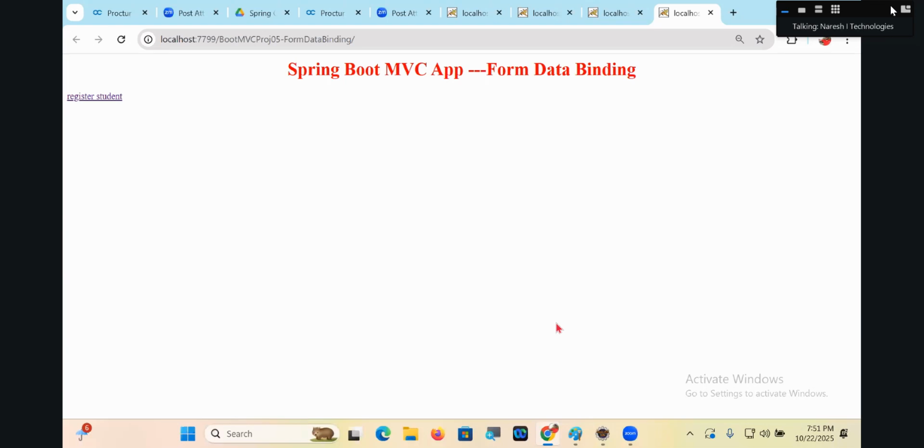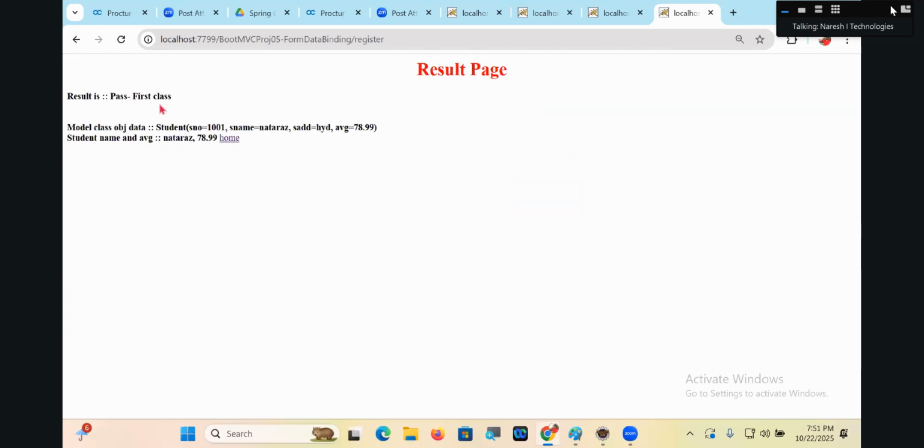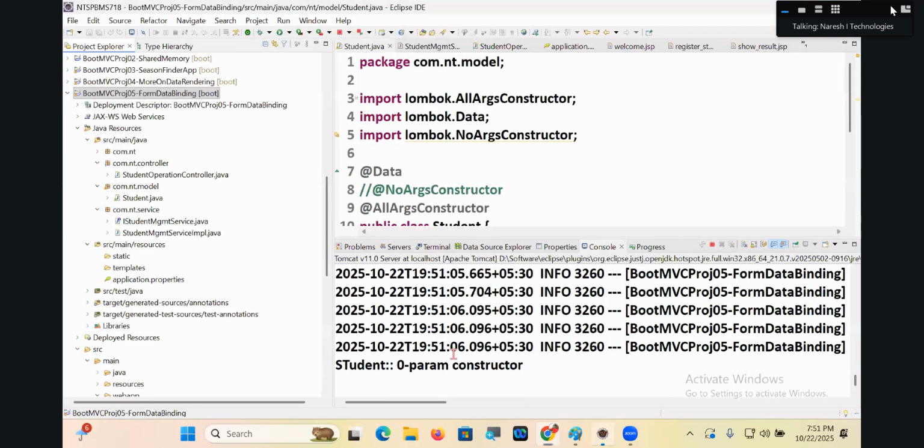Are you getting my point, guys? Click on register student. 890, 1001, this, Hyderabad. First class, student this one, student average is this. It's coming. Object is created on the first request.